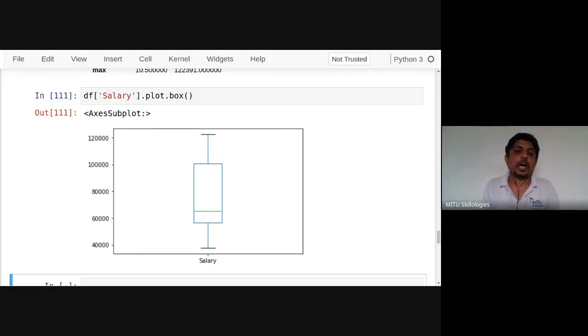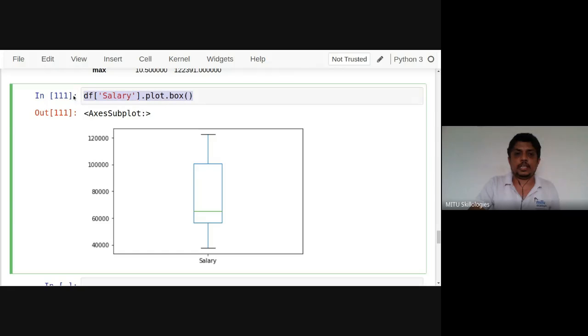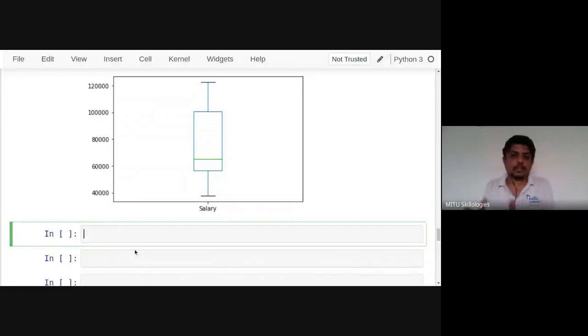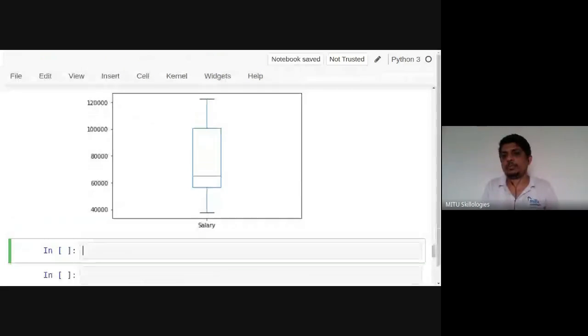Just like if you have heard about the IRIS dataset, and on the IRIS dataset I want to make a box plot. That's also possible. Okay, let's see this one, an individual element that we can use from the data frame, or I want to make use of some other data. For example, if you know the IRIS dataset, I'll show you that. There is sepal length, sepal width, petal length, petal width, 4 columns.